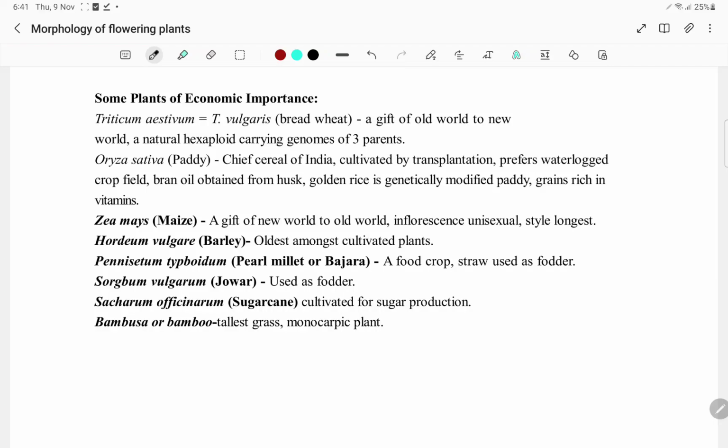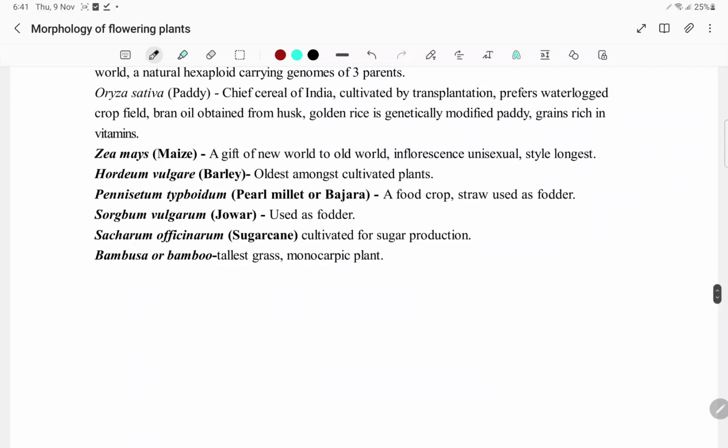A natural hexaploid carrying genomes of 3 parents. Oryza sativa, chief cereal of India, cultivated by transplantation, prefers waterlogged crop, bran oil obtained from husk. Golden rice is genetically modified paddy, rich in grains and vitamins. Zea mays, maize, a gift of new world to old world. Inflorescence is unisexual.